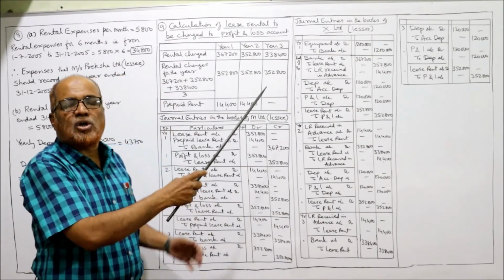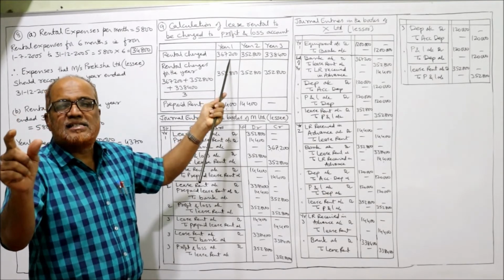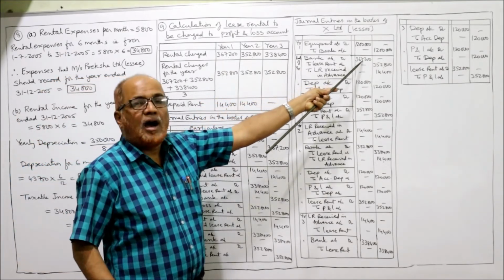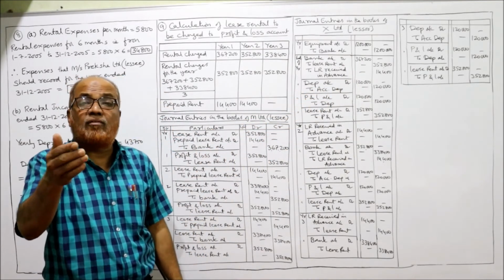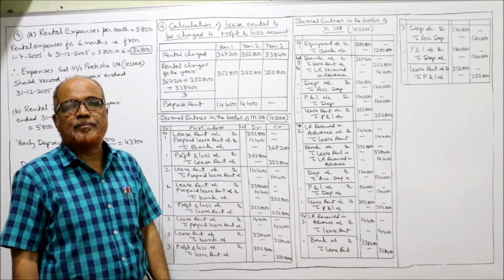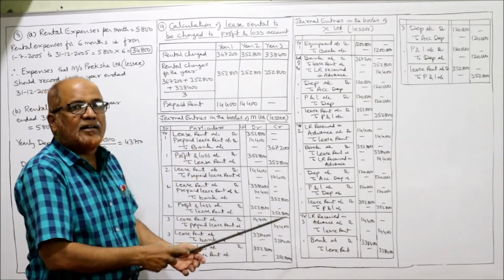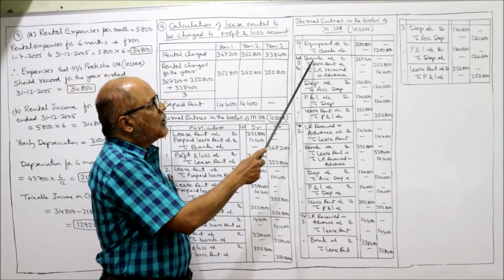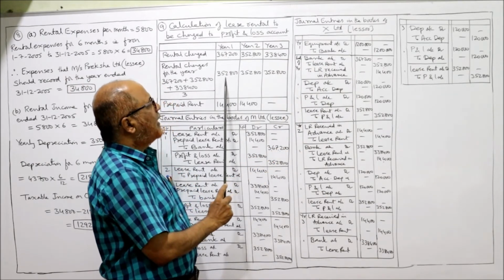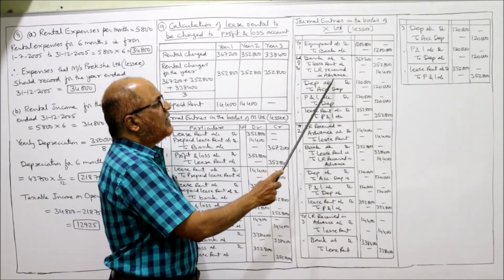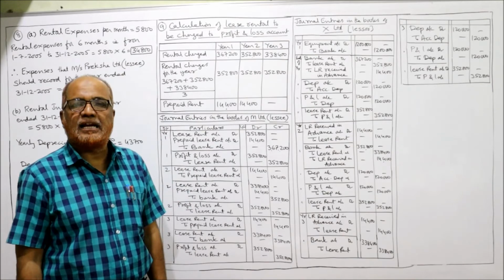Actually, the first installment received is 367,200. First lease rent received is 367,200. Out of 367,200, 14,400 is the advance lease rent received, and the remaining 3,52,800 should be transferred to lease rent account. So bank account debit 367,200, to lease rent 3,52,800, to lease rent received in advance 14,400. Being the first lease rent received.